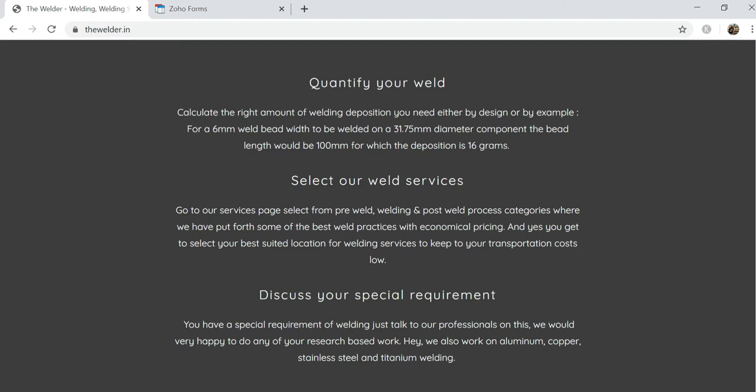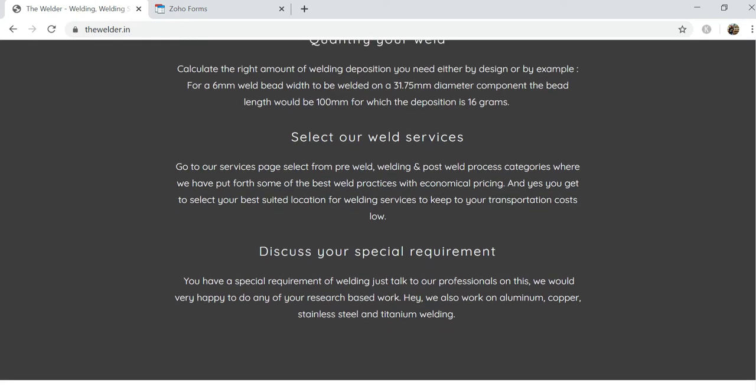Here's an example of how it all works. For example, a 6 mm weld bead width to be welded on a 31.75 mm diameter component, the bead length would be 100 mm. That's basically pi d, for which the deposition required is 16 grams. It is an assumption, it can go up to 20 grams. So you have a ratio of 1:5. That is, for every gram, there's a 15 mm weld bead that I can achieve with a 6 mm weld bead width. So that's the ratio that we work on.